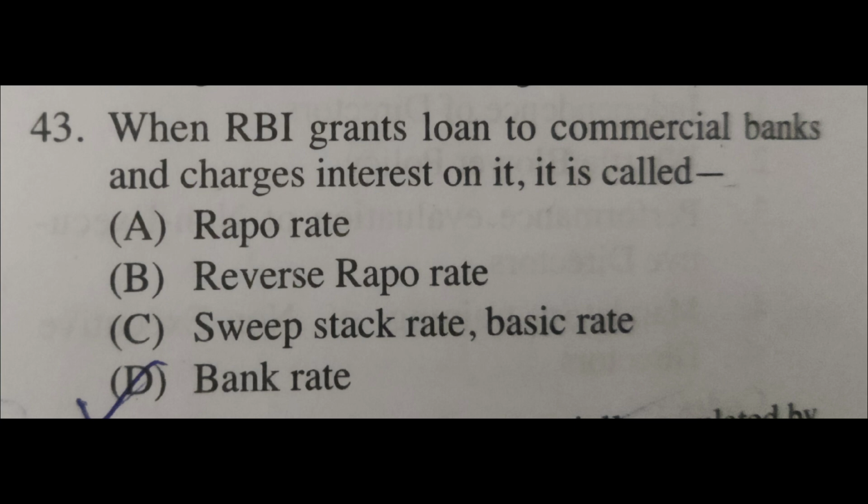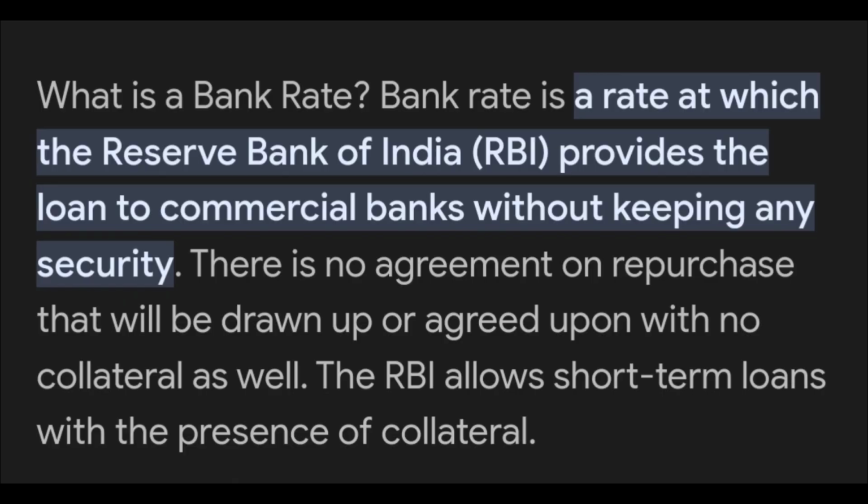When RBI grants loans to commercial banks and charges interest on it, it is called: option A, repo rate; option B, reverse repo rate; option C, sweep stock rate, basic rate; option D, bank rate. So the right answer is bank rate. So let us know what is the bank rate. Bank rate is nothing but the rate at which the Reserve Bank of India provides the loan to commercial banks without keeping any security.